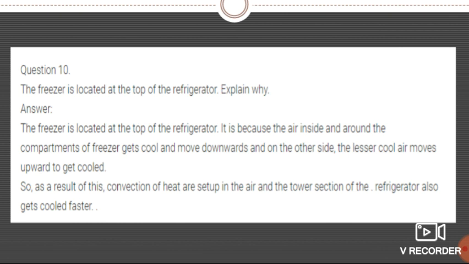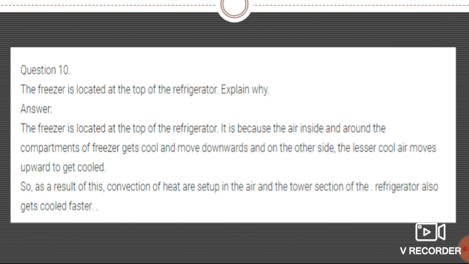See students, the answer to this question is: the freezer is located at the top of the refrigerator because the air inside and around the compartment of the freezer gets cool and moves downwards.